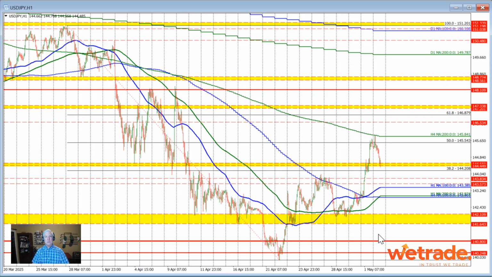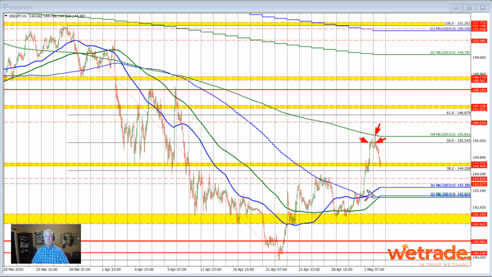So let's take a look at the dollar versus yen next. And as you can see, this currency pair moved up, and we stretched above the 50% retracement in trading yesterday, and we also stretched higher in trading here today. But you see this green line right here. This green line represents a 200-bar moving average on the 4-hour chart. We found willing sellers against that level, that target on the top side, fell back below the 50% retracement level, and buyers turned to sellers, and we started to push back down toward this swing area down here between 144.45 and 144.56.